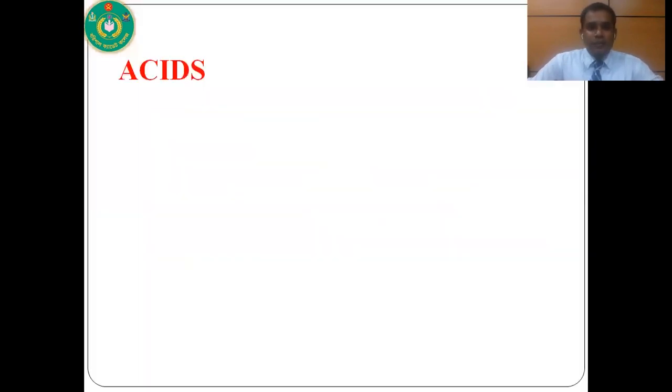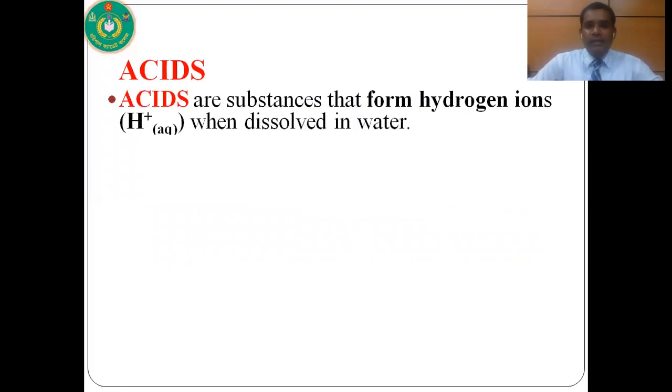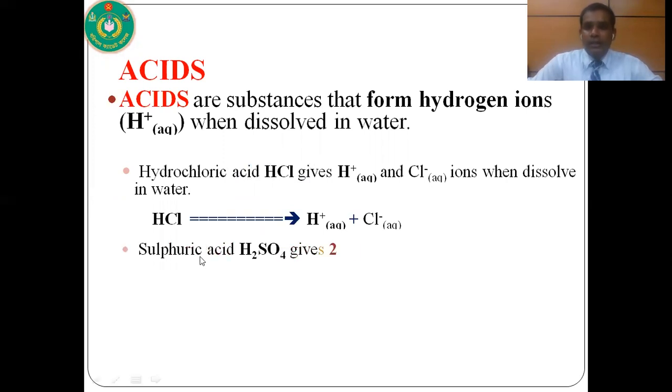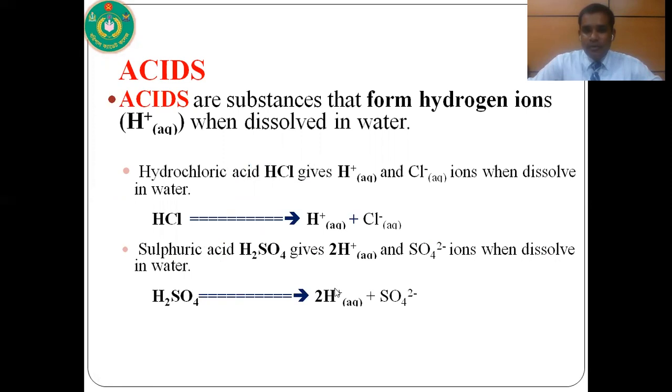So what is acid? According to Arrhenius concept, acids are substances that form hydrogen ion, that means H+ ion, when dissolved in water. For example, hydrochloric acid, its symbol is HCl. When hydrochloric acid is dissolved in water, it produces H+ ion. As it produces H+ ion when dissolved in water, it is an acid. Another example, sulfuric acid, it produces 2 H+ ion when dissolved in water. As it produces 2 H+ ion in water, it is also an acid.